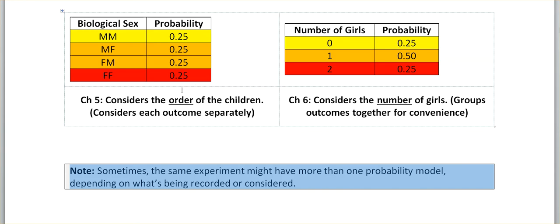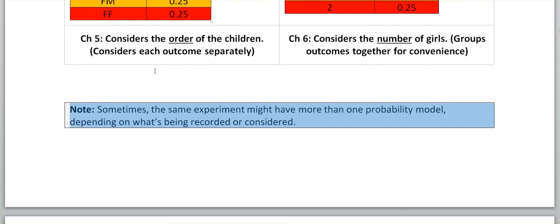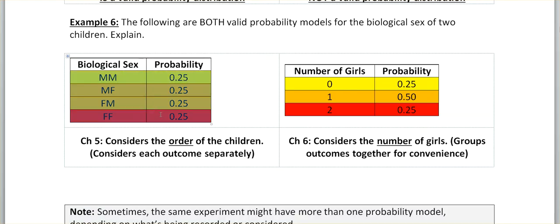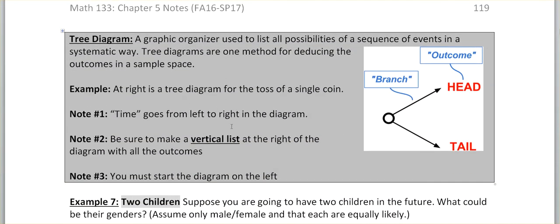Now, if we're going to have to create tables like the one on the left, it is often helpful to construct a tree diagram to help organize ourselves and figure out which are the appropriate outcomes so that we can make a list of them. A tree diagram is just a graphical organizer that helps us list all these different possibilities correctly. For simple experiments that don't have a lot of outcomes, it works fine. It's not everybody's favorite thing to do, but it'll work great. You don't want to do it for very large experiments, and we'll see why.